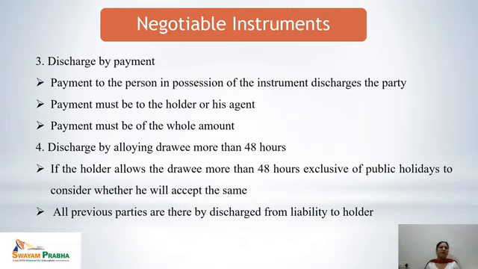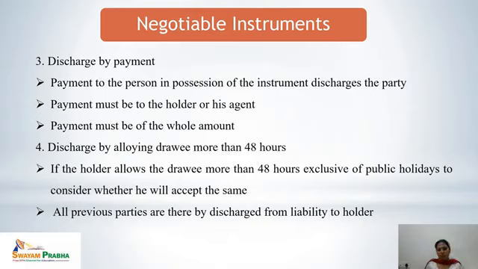Next is discharge by allowing drawee more than 48 hours. Let's suppose that the holder allows the drawee more than 48 hours, exclusive of public holidays, to consider whether he will accept the bill or not, and if the 48 hours have gone without any notice of acceptance, the liability of the other person has been discharged. Not only that party, but all the parties prior to that would be discharged from their liability to the holder.